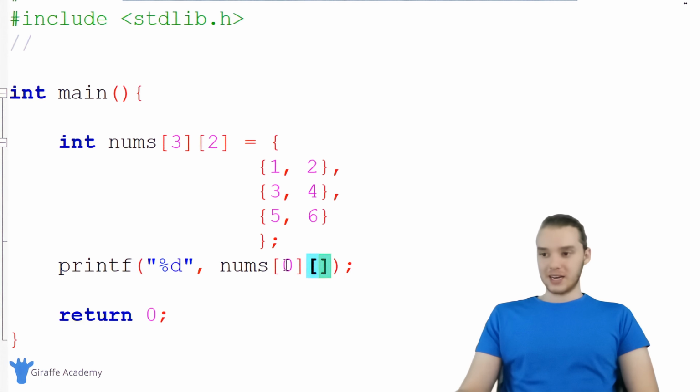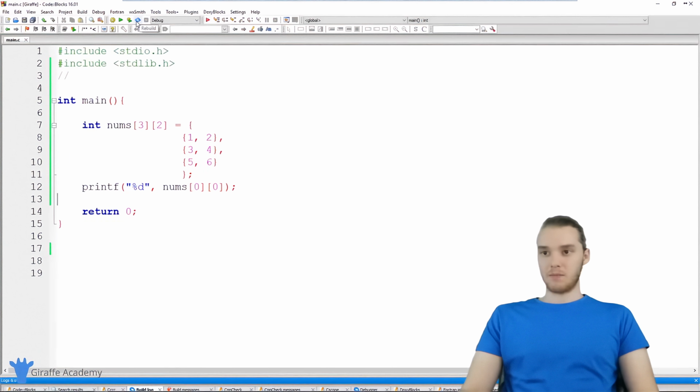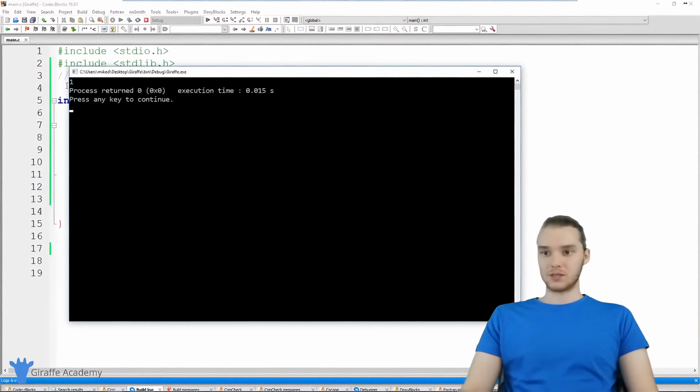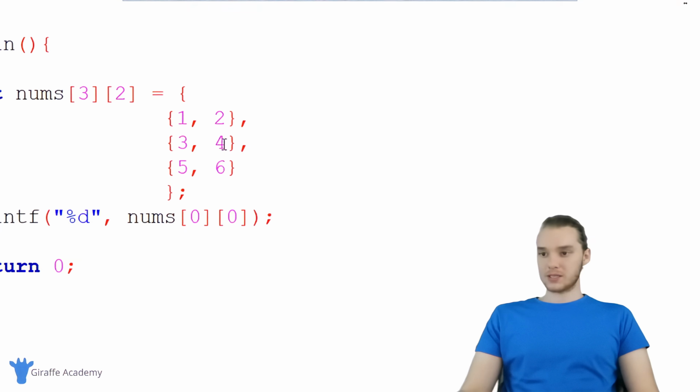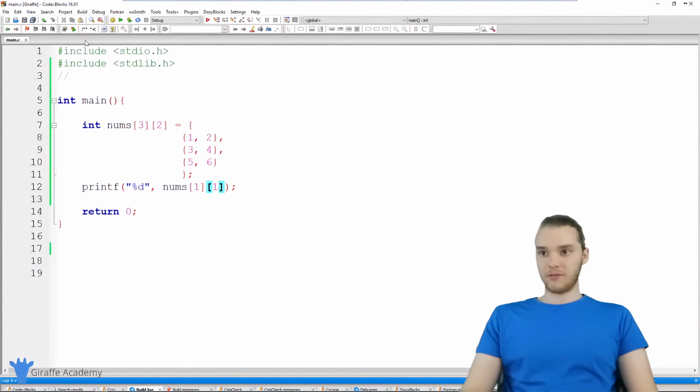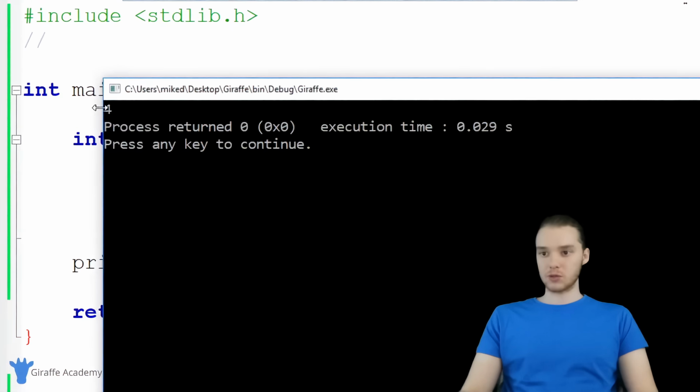And then I want to specify the index position of the individual element inside of 0. So I could say like, this is element 0, this is element 1. So why don't we access element 0? So I print out nums 0, 0, and this is going to print out that number. It's going to print out that 1 for us. You can see over here we get that 1. So let's try a different one. Let's try to grab this 4 right here. So this is going to be at index position 1, and then 1. So this will be at 1, 1. And now we should get that 4. Let's see. Yeah, cool. So we get the 4.